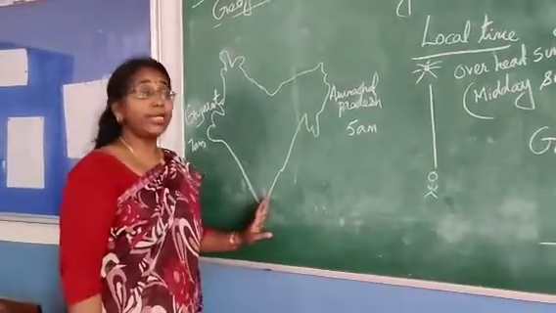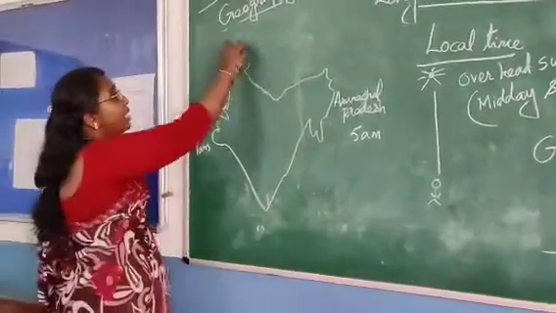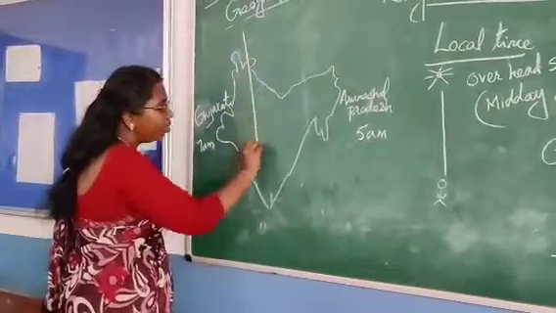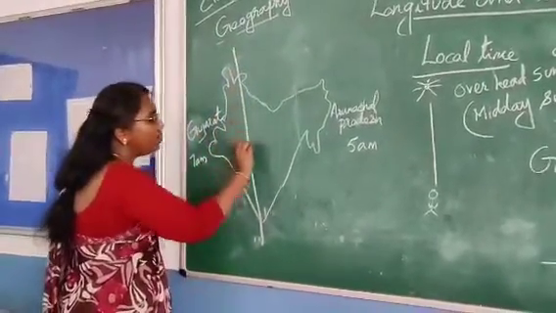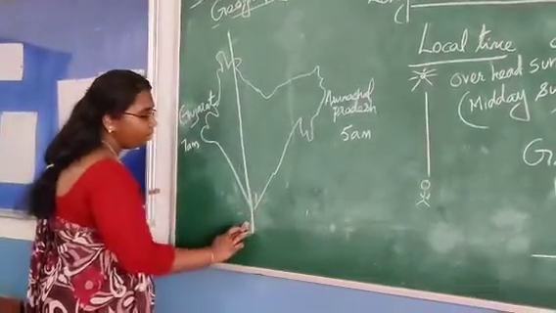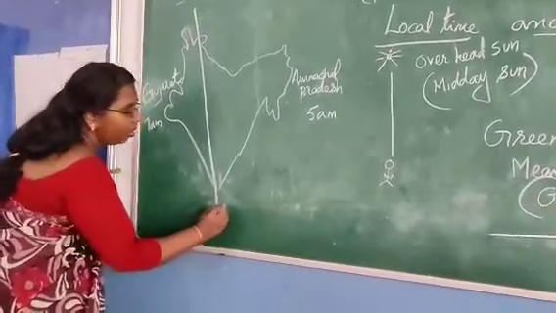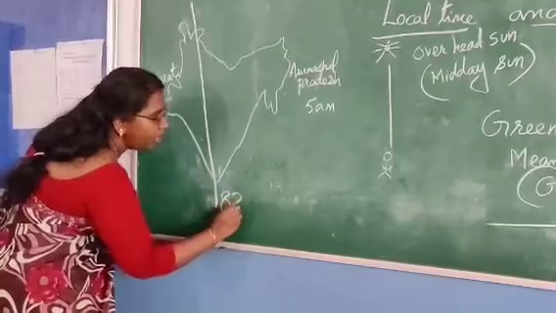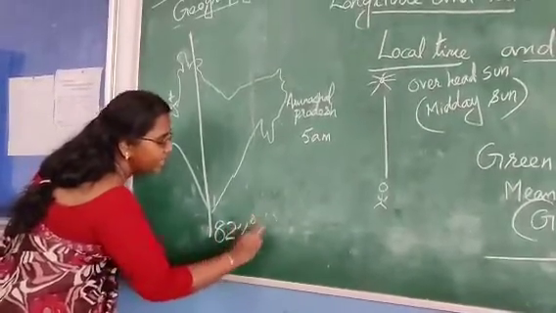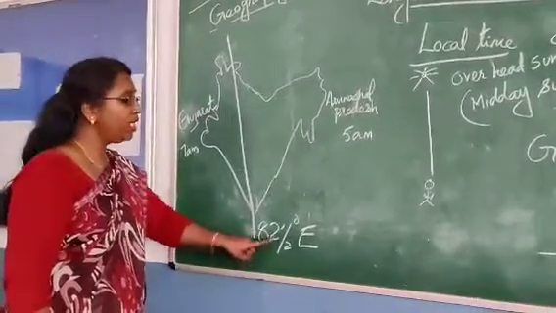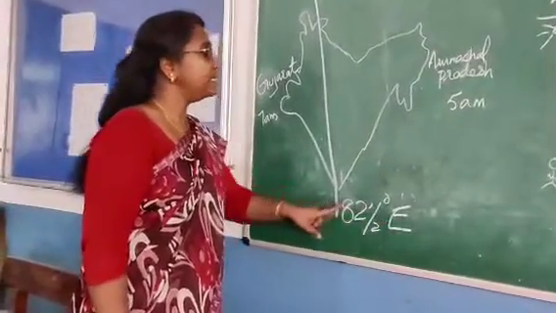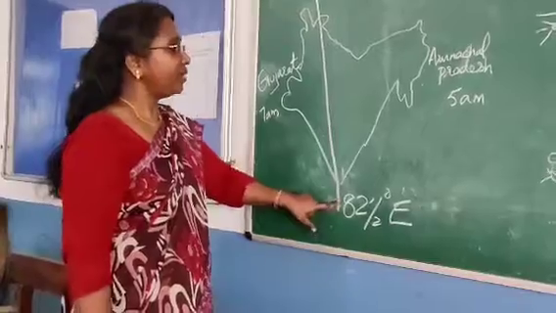So what is standard time? There is a meridian passing through the center of India. The longitude which passes through the center of India has a value of 82.5 degrees east. The local time of this 82.5 degrees east is considered the standard time.